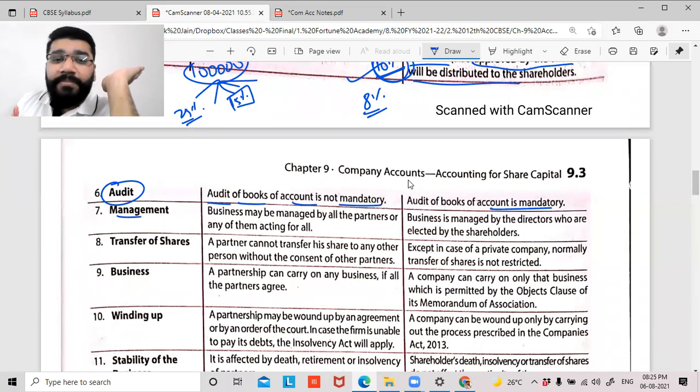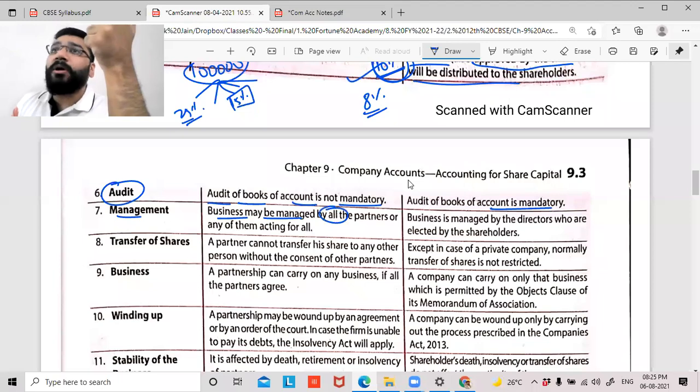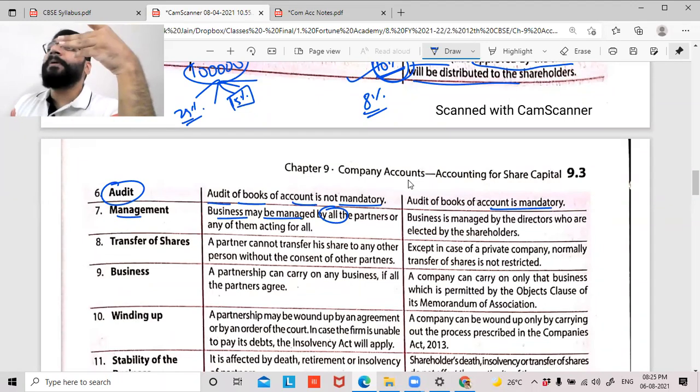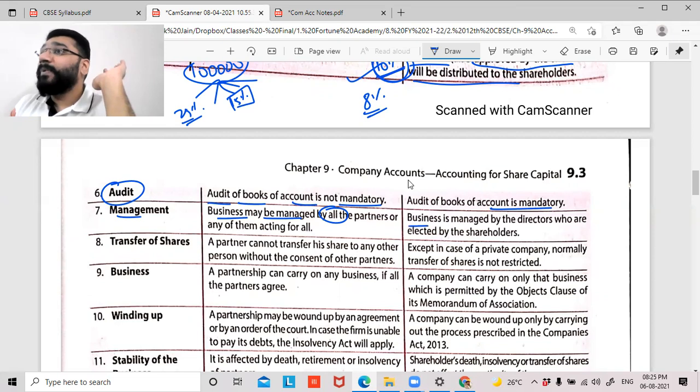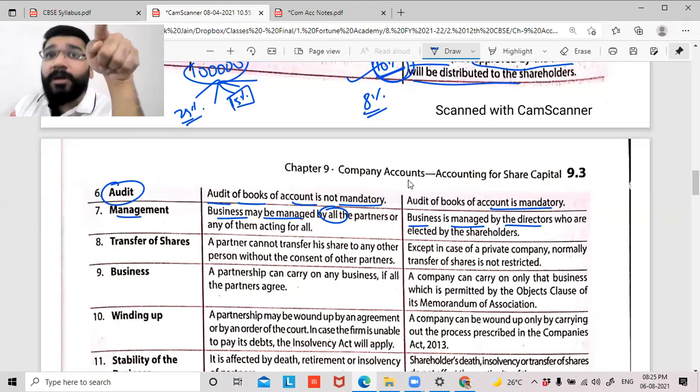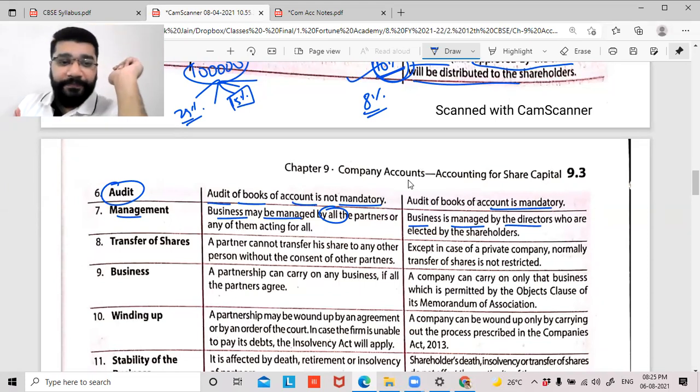Next, management. Business may be managed by all the partners or any one of them acting for all. If there are 3 partners and all 3 do not want to manage the business, the 2 people will say, "Macha, you manage it." So they can give the responsibility to one person. Whereas in companies, business is managed by the directors who are elected by the shareholders. Shareholders do not manage the business. They elect one person who will in turn manage the business.